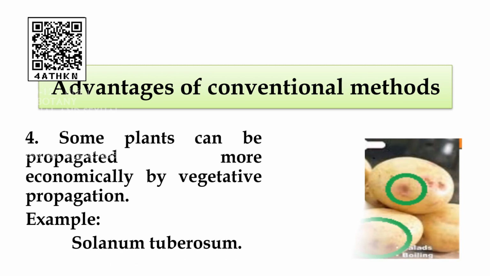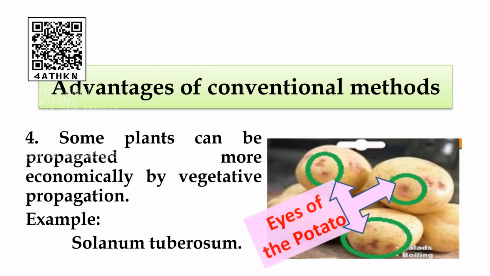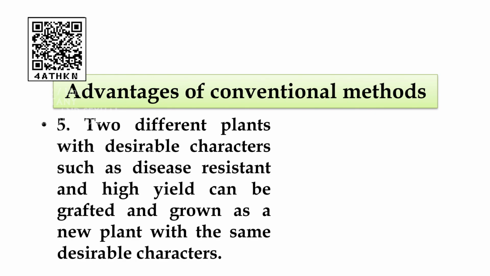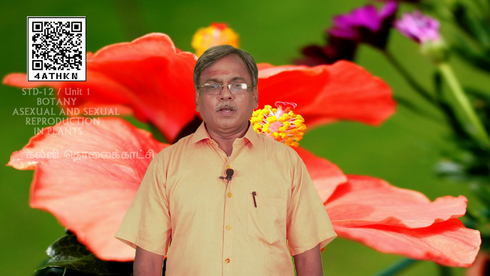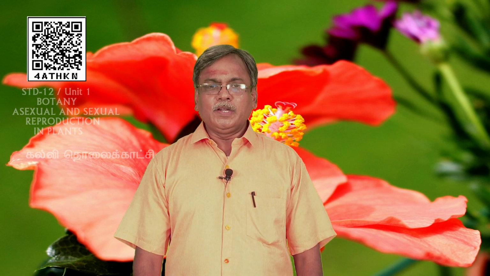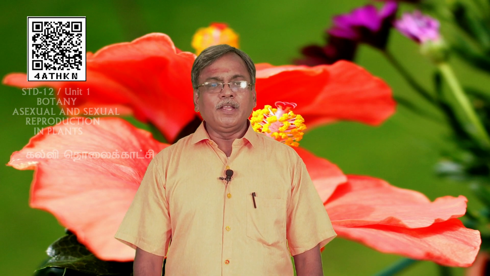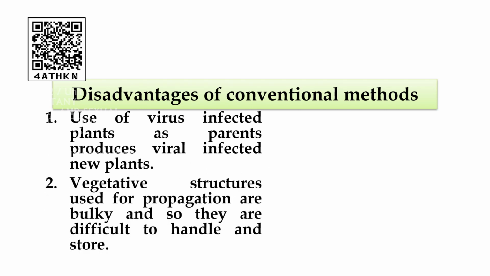Some plants can be propagated more economically. You see the potato: vegetative reproduction by conventional method is economically used to produce a very large quantity of potato. The scientific name, I already told you, is Solanum tuberosum. The fifth point is that two different plants with desirable characters such as disease resistance and high yield can be grafted and grown as a new plant with the same desirable characters. So the new plant will carry both characteristic features, disease resistance as well as high yielding capacity.